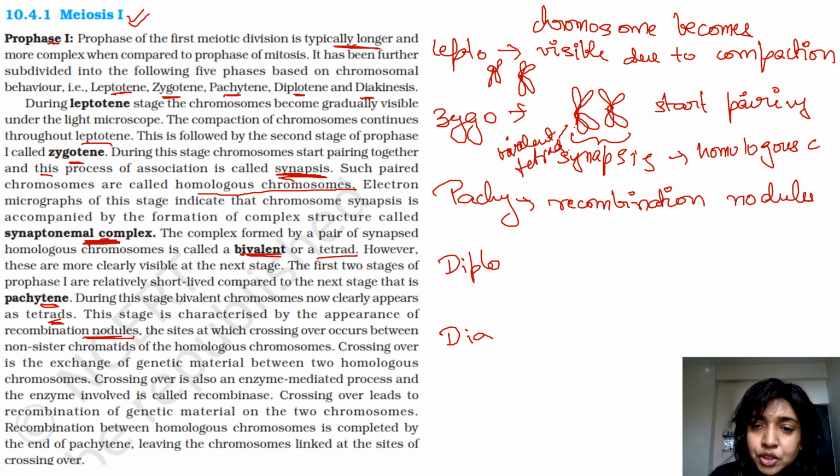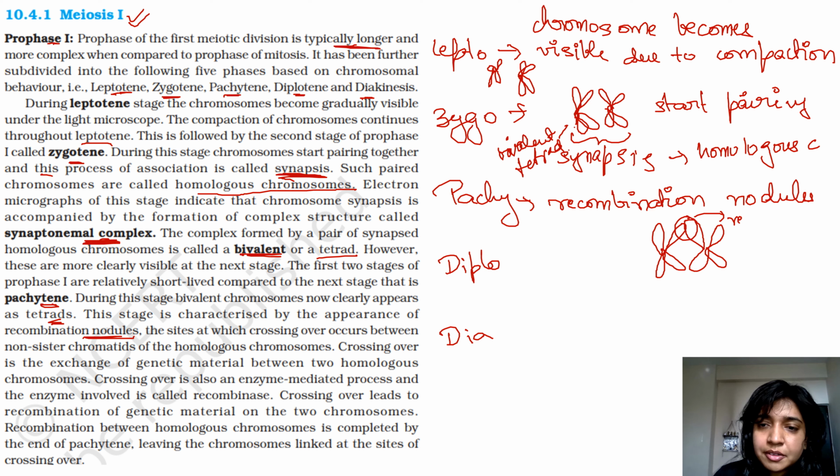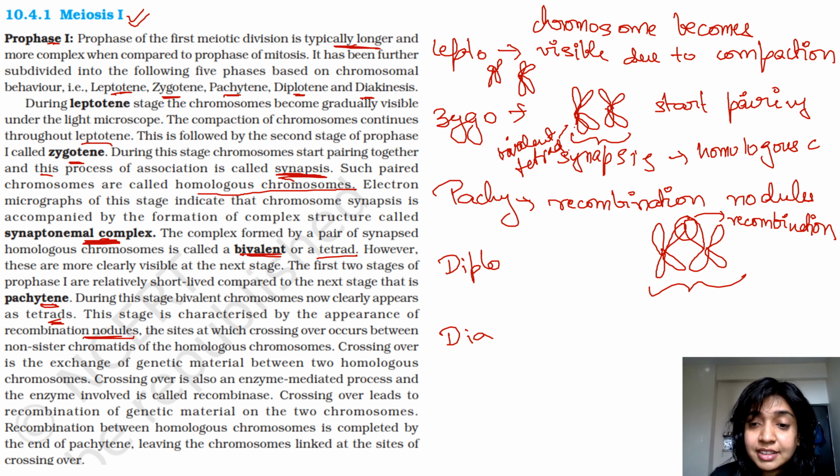So what are recombination nodules? Basically, if this is one pair of sister chromatids, and this is the other pair of sister chromatids, over here recombination is occurring. So this recombination occurs inside the recombination nodules when the homologous chromosomes are arranged in this pattern in the synaptonemal complex in a bivalent. So over here your recombination is occurring. This all happens in your pachytene stage.